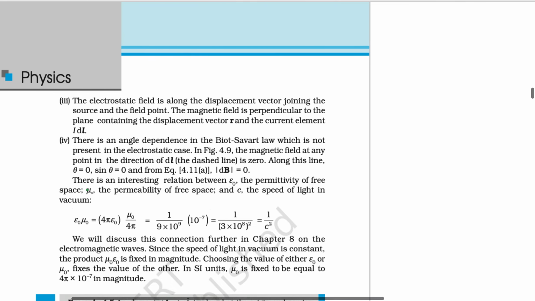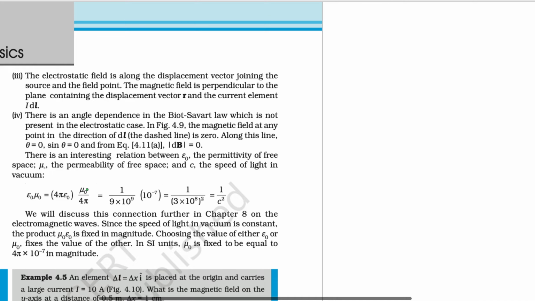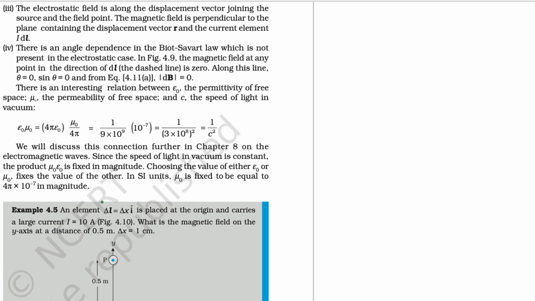So now see here, I hope that all my kids are enjoying this topic beautifully well. The third part is this: electrostatic field is along the displacement vector. See here, this is the source of electric field. This is the source charge, so it is producing electric field around it.